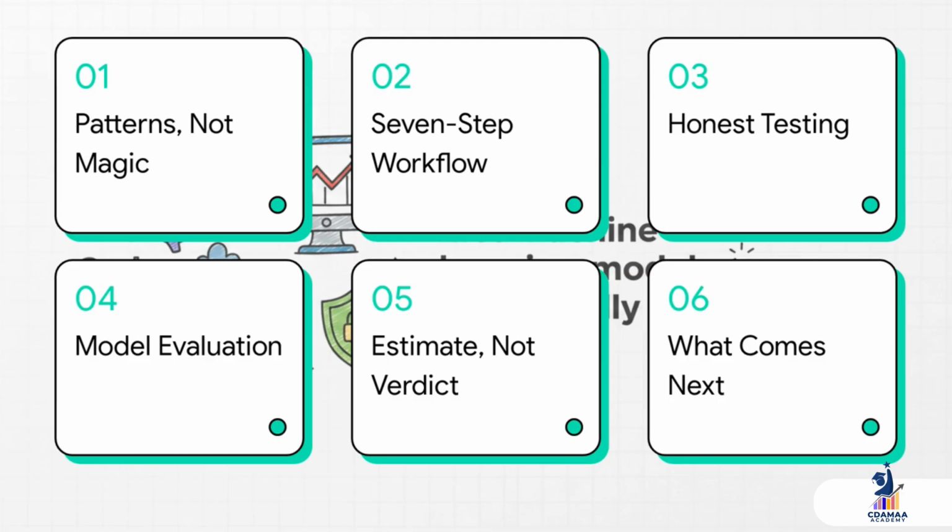So here's our game plan. First, we're going to demystify machine learning. What is it actually doing? Then, we'll walk through a 7-step workflow to build our own model. We'll spend some real time on what I think is the most important concept, honest testing. After that, we'll figure out how to evaluate if our model is any good, talk about the crucial ethics of using these predictions, and finally, we'll take a quick peek at what's coming next.